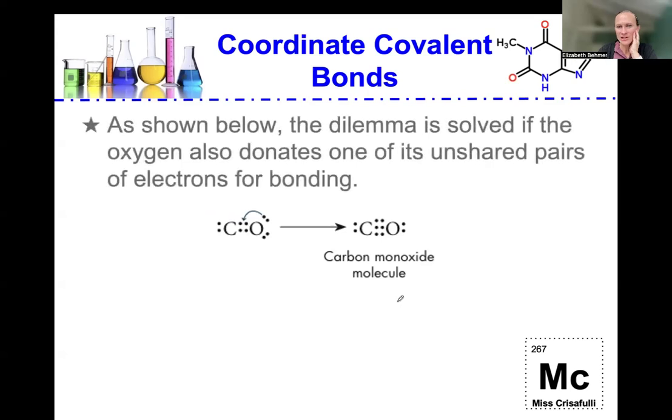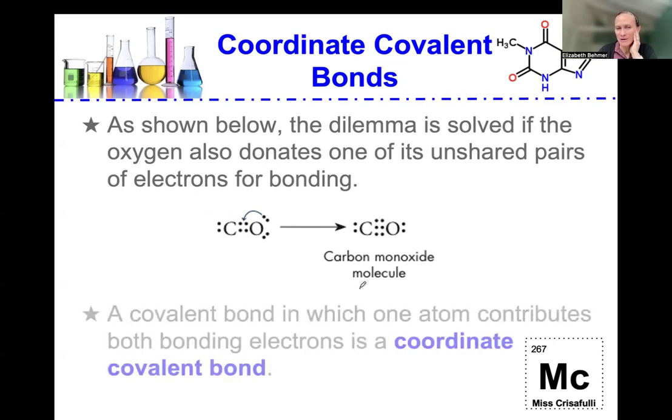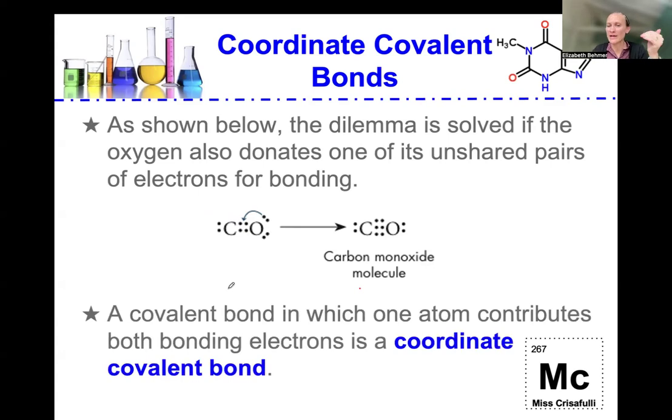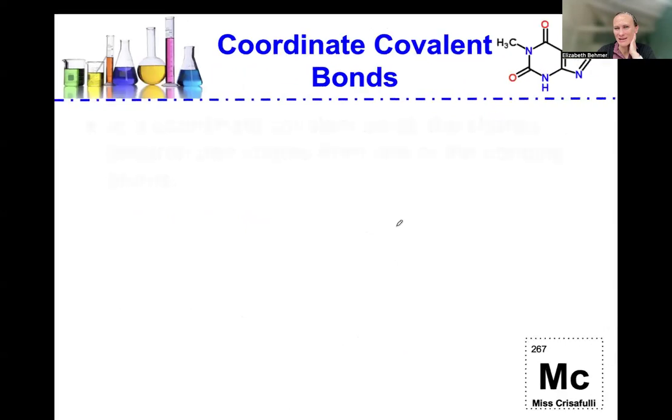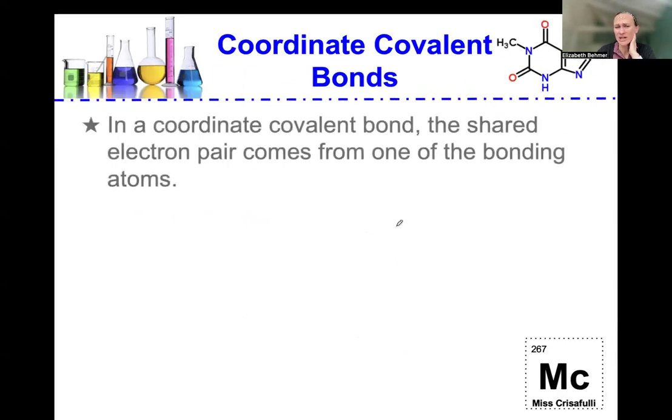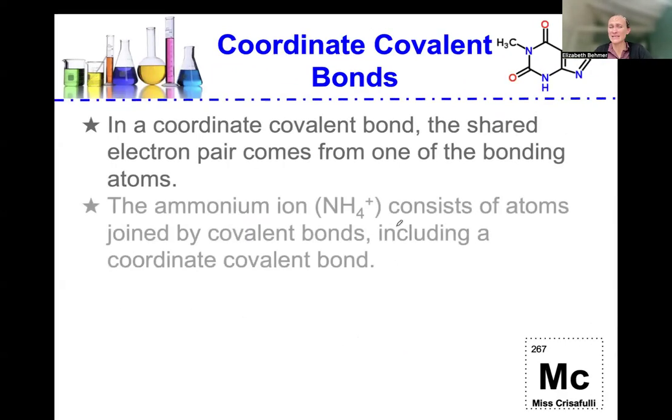So what do we do here? As shown below, the dilemma is solved if the oxygen also donates one of its unshared pairs of electrons for bonding. So now we've formed a triple bond in this carbon monoxide molecule. A covalent bond in which one atom contributes both bonding electrons is called a coordinate covalent bond, and that is shown in this situation when oxygen gives up two of its electrons to form another bond. In a coordinate covalent bond, the shared electron pair comes from one of the bonding atoms.